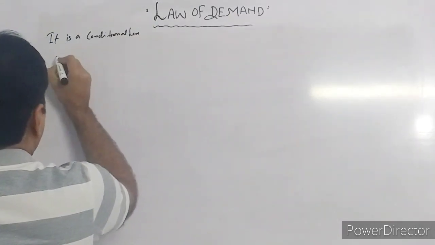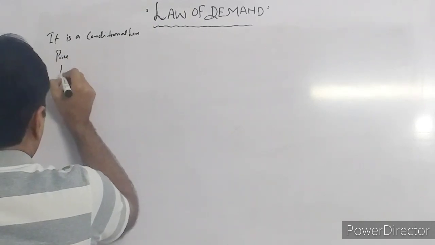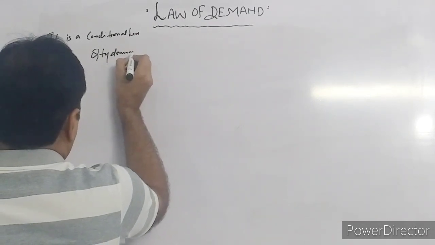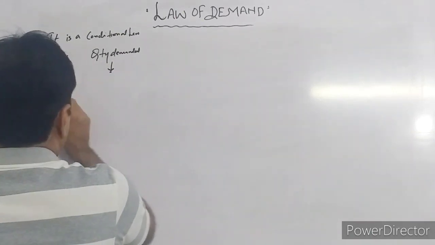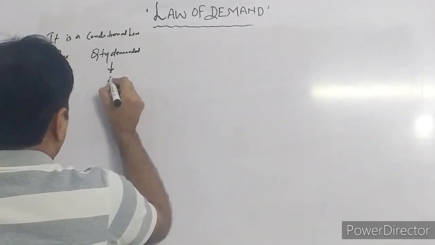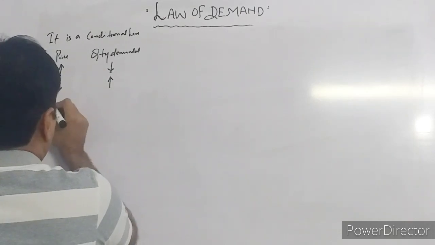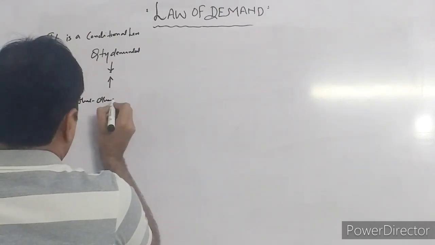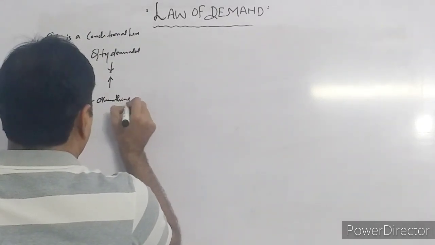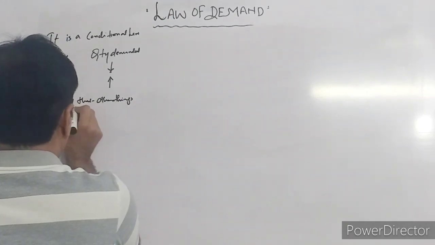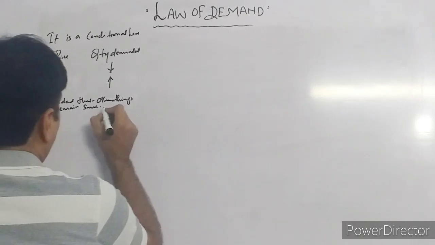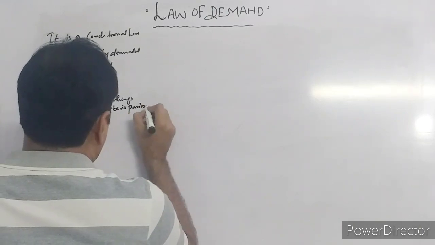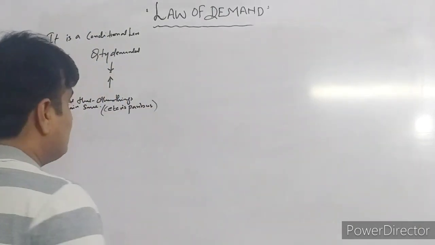It states that when price increases, quantity demanded decreases. When price decreases, quantity demanded increases, provided that other things remain the same, or ceteris paribus. This is the Latin term which means other things remain the same.